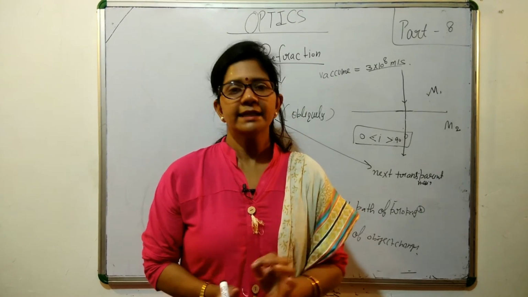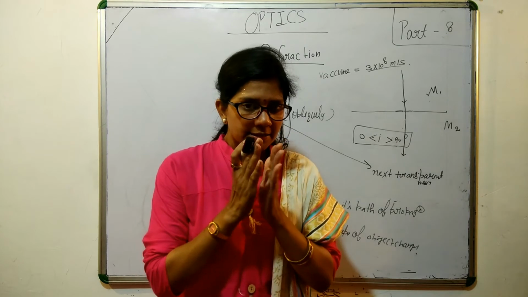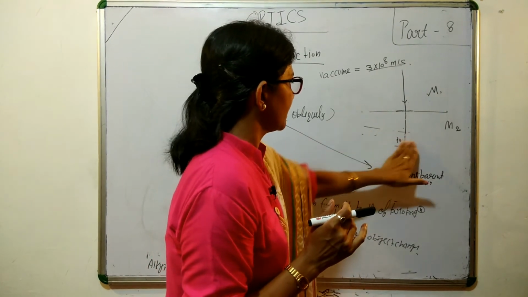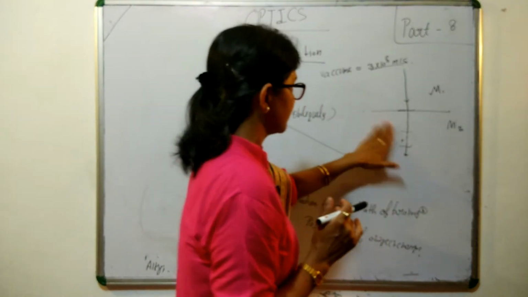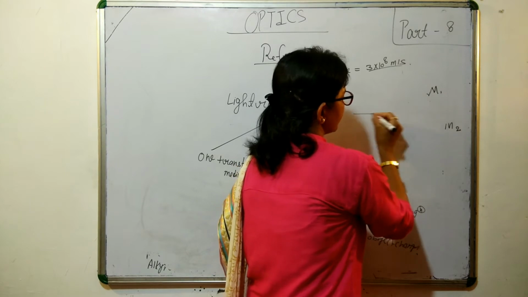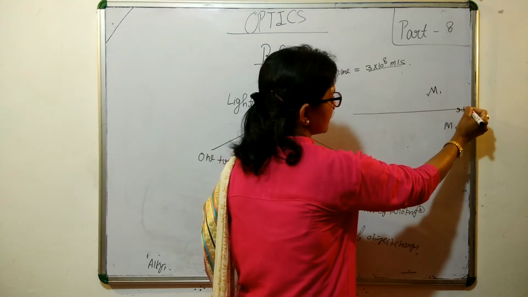Now the next thing: if refraction takes place, let's see some nomenclature or important terms associated with the refracted light. This is medium 1, this is medium 2, and this is the interface.